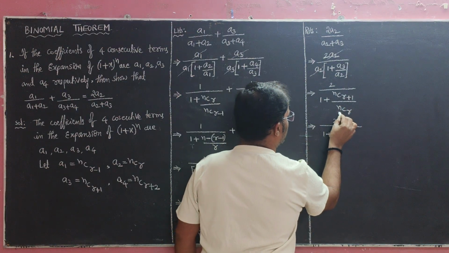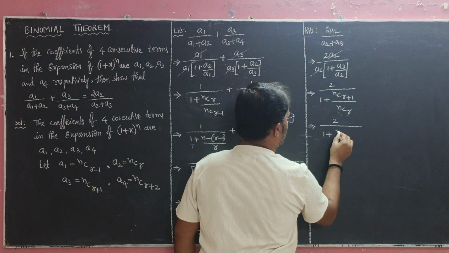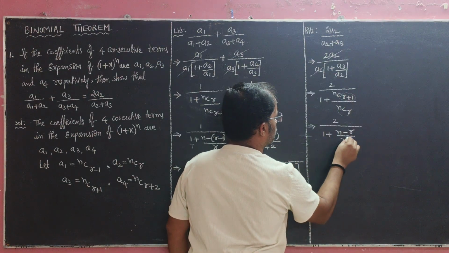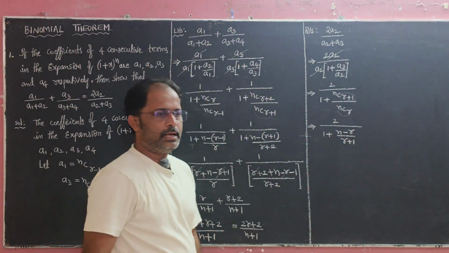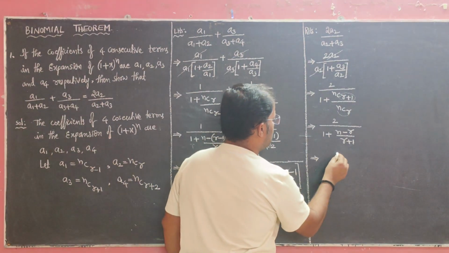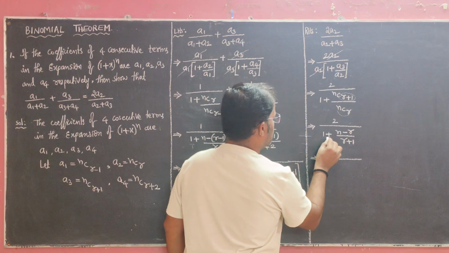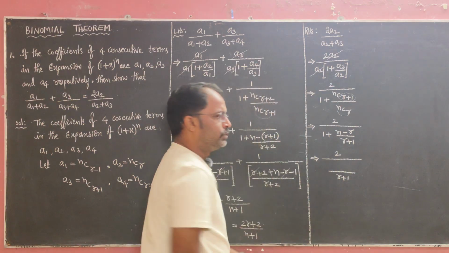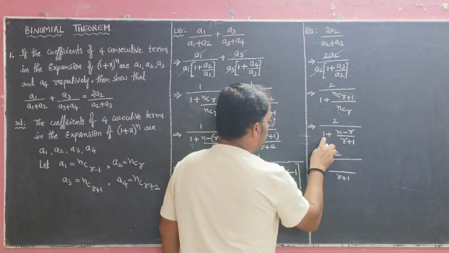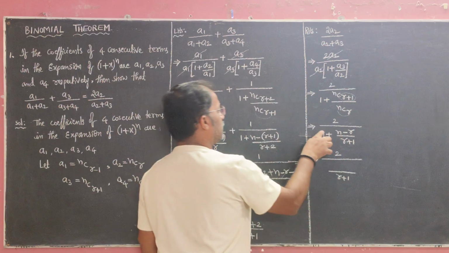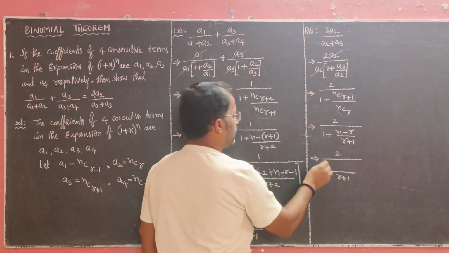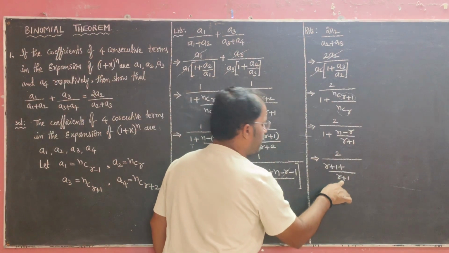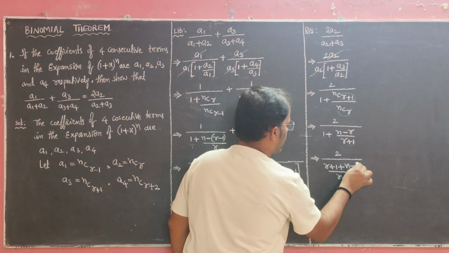Then we can write the formula: n minus r, with r plus 1 in the base. So write r plus 1. Clear? Okay, so that implies the same thing, 2 numerator as it is. There is no number, so direct LCM is r plus 1. The denominator has only one term, so we can write the same LCM, r plus 1. And there is no denominator, means directly multiply with r plus 1, r plus 1 into 1, r plus 1, plus the denominator LCM same, means numerator as it is, n minus r.